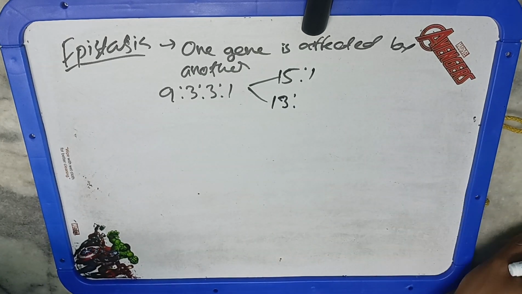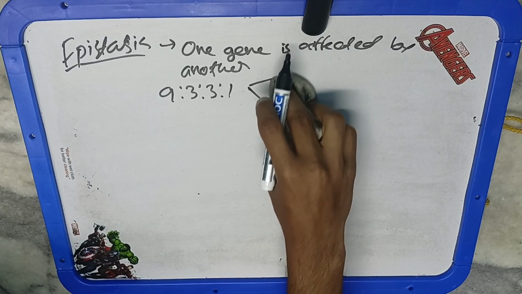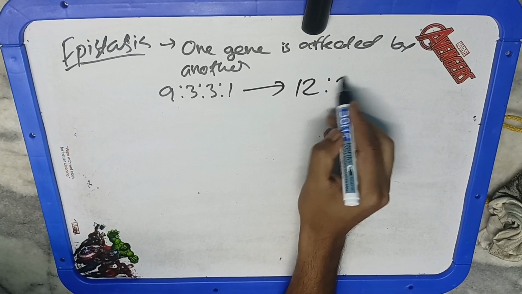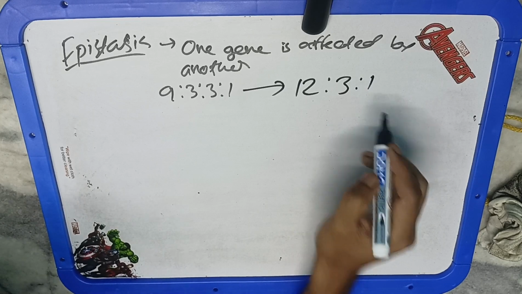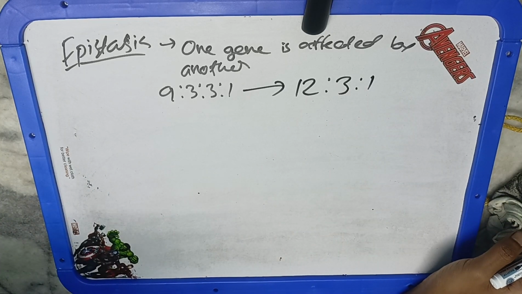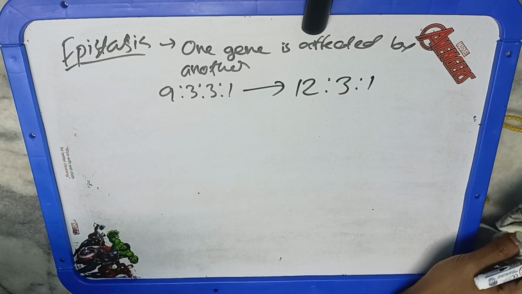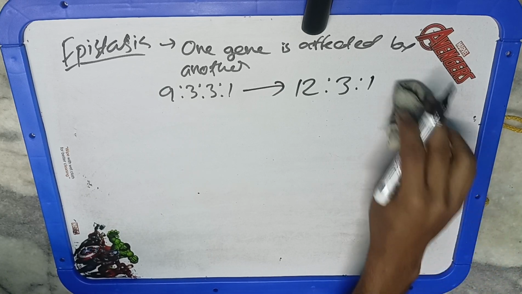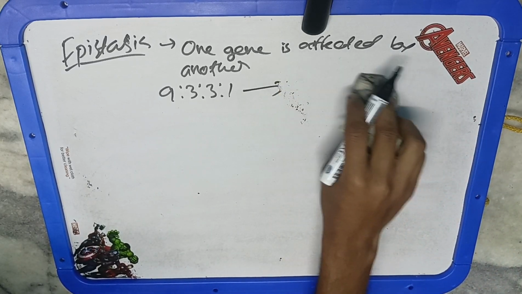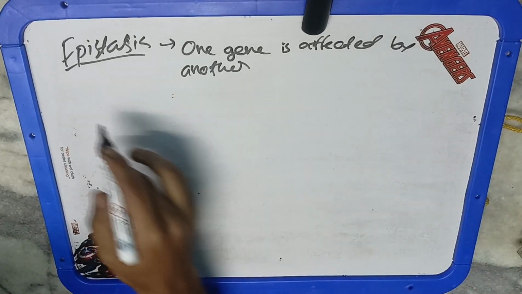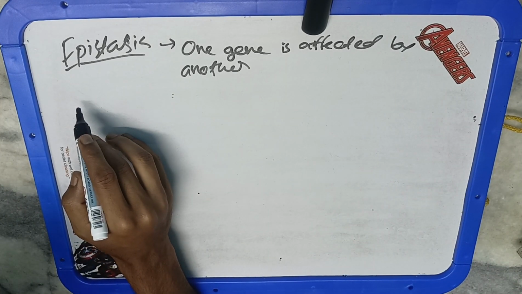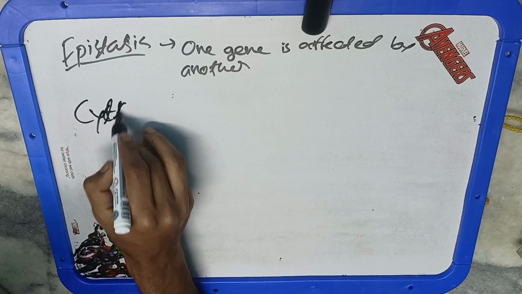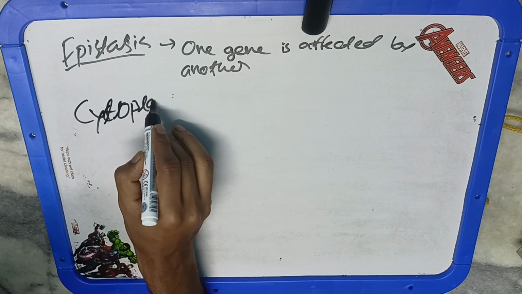Okay, in 1909, Carl Correns reported cytoplasmic inheritance in Mirabilis jalapa. Cytoplasmic inheritance means, earlier and up to now we have been studying nuclear inheritance, meaning genes which are present in a nucleus inside the chromosomes, and we are studying the inheritance of these. And Carl Correns in 1909 reported that apart from the nucleus, there are some organelles present in the cell which are able to inherit independently of the nucleus.